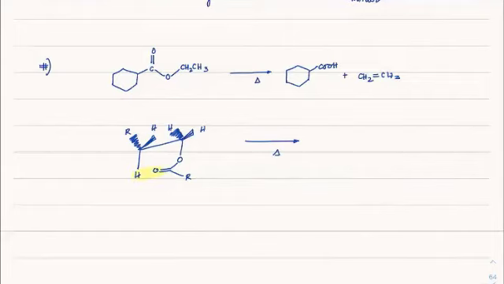From here these two bonds will form, and this bond will break to make a double bond here. Okay, so that's how we'll get this as R, R and H on one carbon here, double bond C and H on the other carbon here, plus RCOOH as the other product.